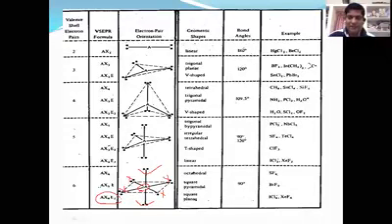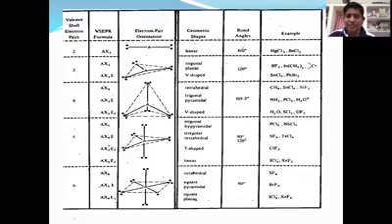Now, friends, you see this. AX6, 0 lone pair. AX5E, 1 lone pair. AX4E2, 2 lone pairs. Now when you see this chart, if it contains a lone pair, when increasing the lone pair, there is a change in the bond angle. When the number of lone pairs increases, then what happens? Lone pair-bond pair repulsion increases. The more the lone pair repulsion, the more the distortion, and the more the change in the bond angle.